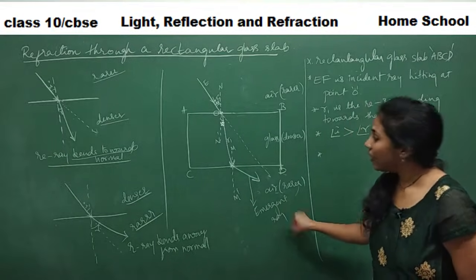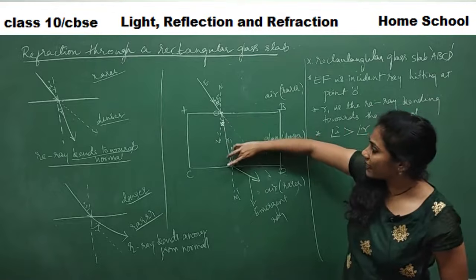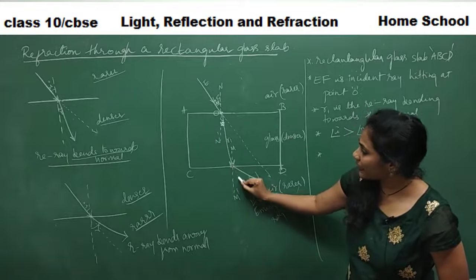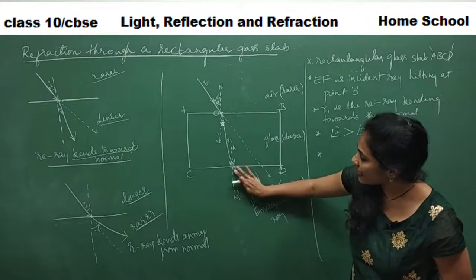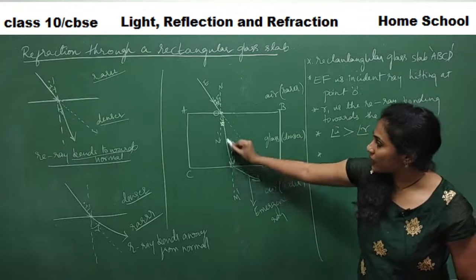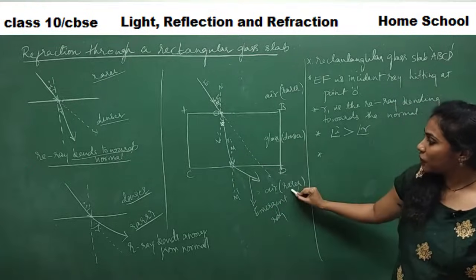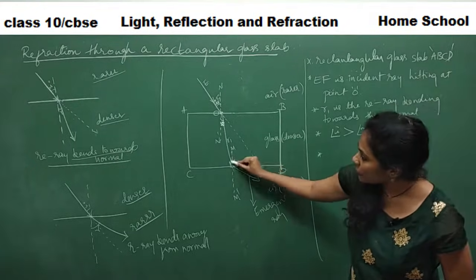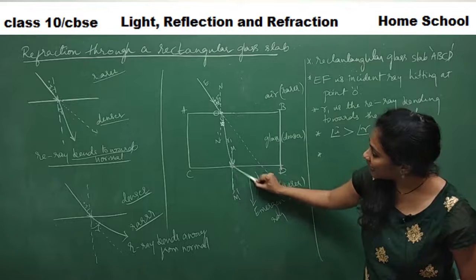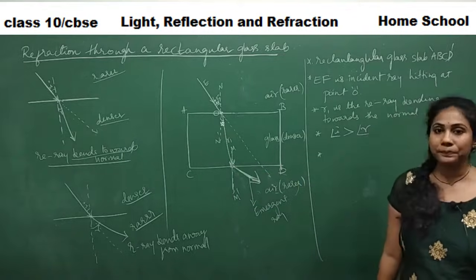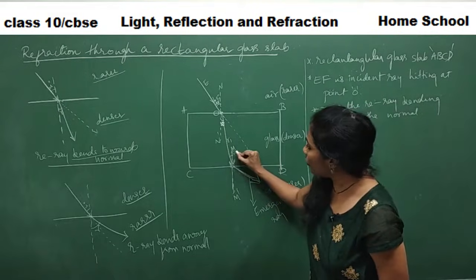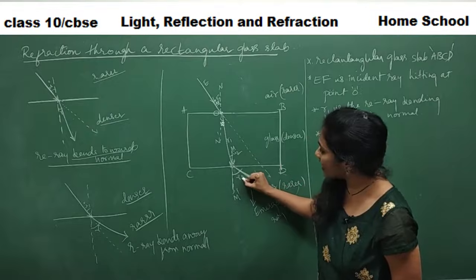Understood this concept? The moment this refracted ray R1 reaches this point, its direction should go like this, but it will not go like this, guys, since again the medium is changing. This refracted ray is entering from a denser medium to a rarer medium, no? So if this is your normal, the ray moves away from the normal. Now this angle is called I2 and this angle I will call R2.